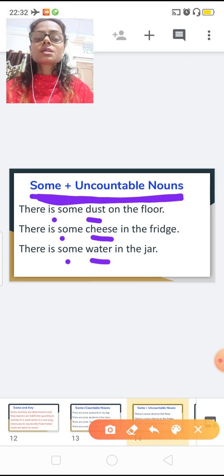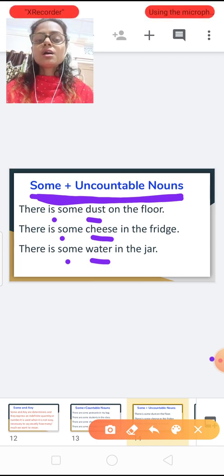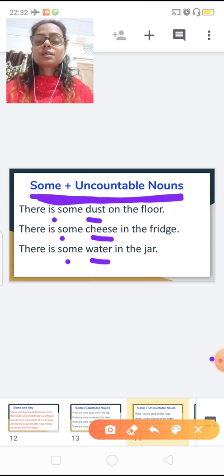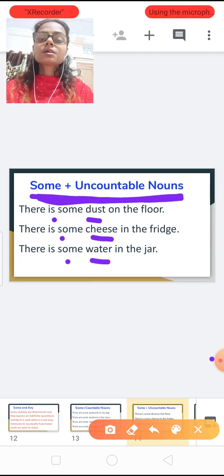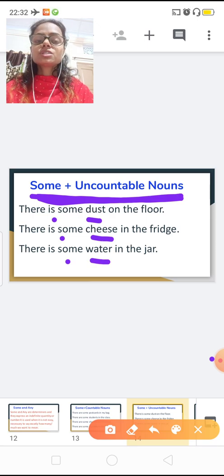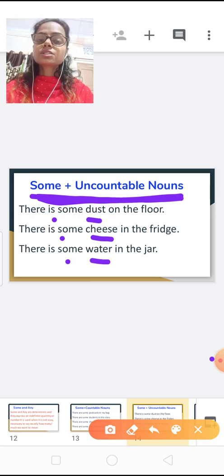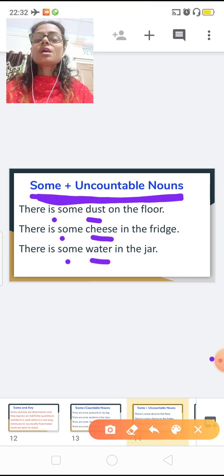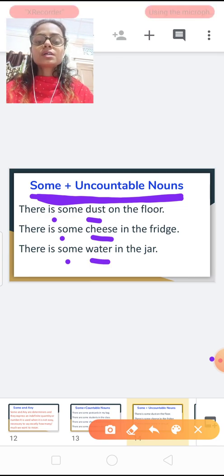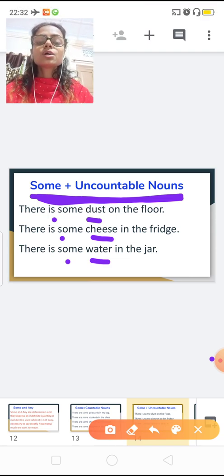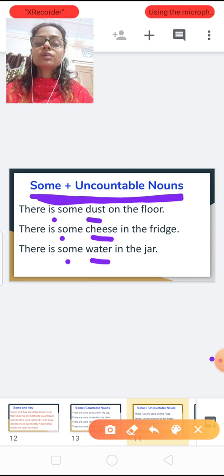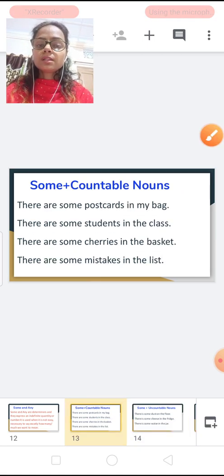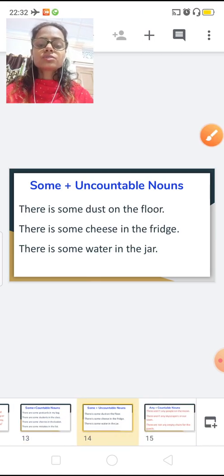Second, there is some cheese in the fridge. And the next one, there is some water in the jar. So here we have used some with both countable nouns and uncountable nouns.